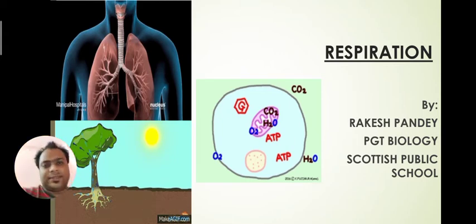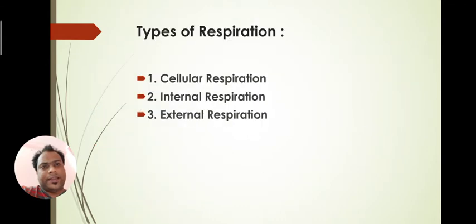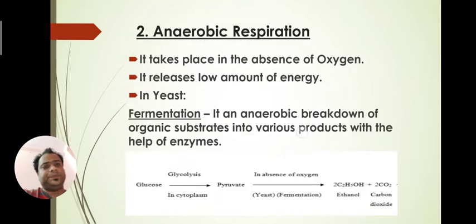In my last class we started the second part of life process called respiration. In this part we have seen the definition of respiration, ATP. We have seen cellular respiration and completed it, in which we saw how food is oxidized with the help of oxygen in our body and how much energy we get.